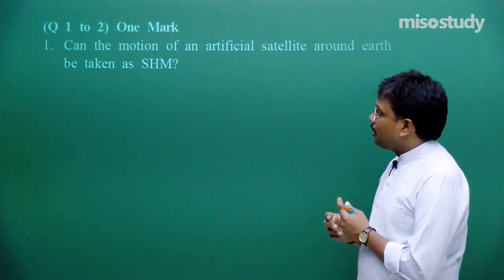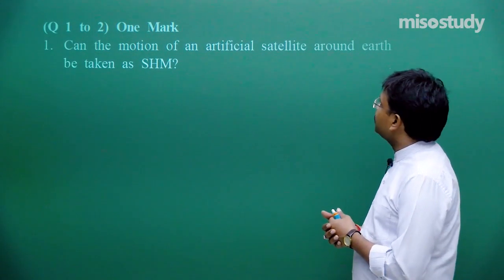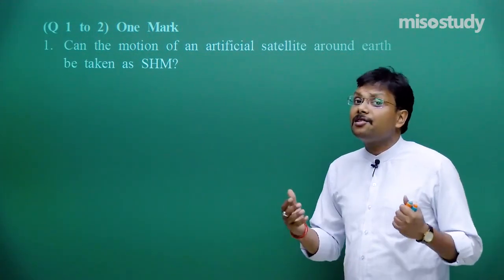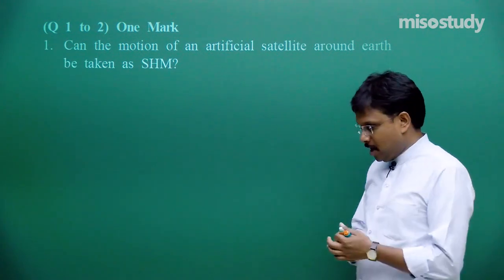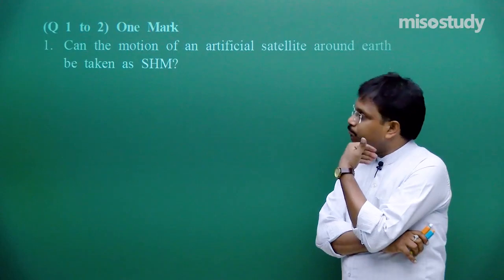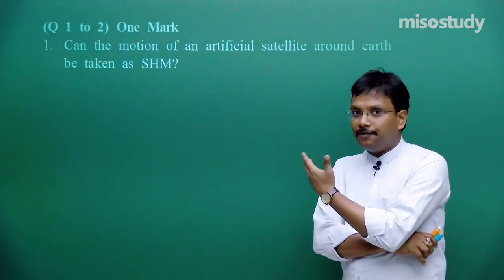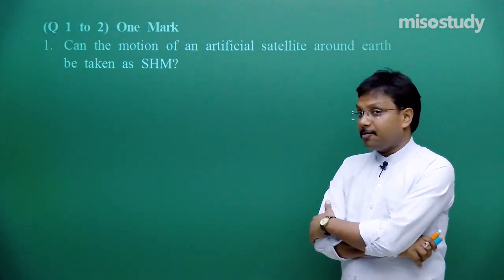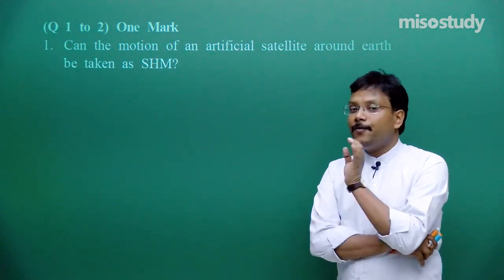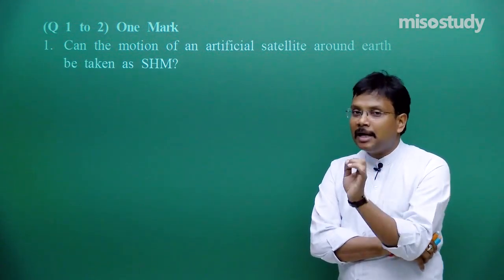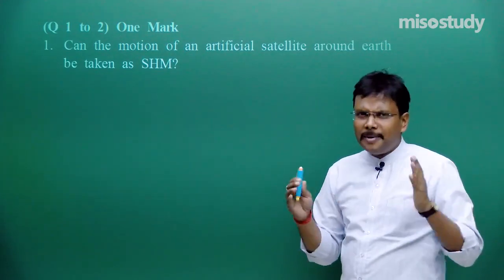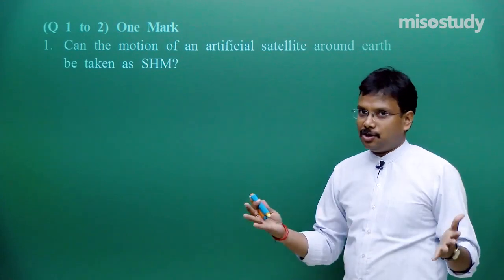Now, can the motion of an artificial satellite around Earth be considered simple harmonic motion? Here I would like to mention one more fact. If you take a look at the videos of this chapter, there I tried to explain SHM, periodic, circular, every definition very perfectly.